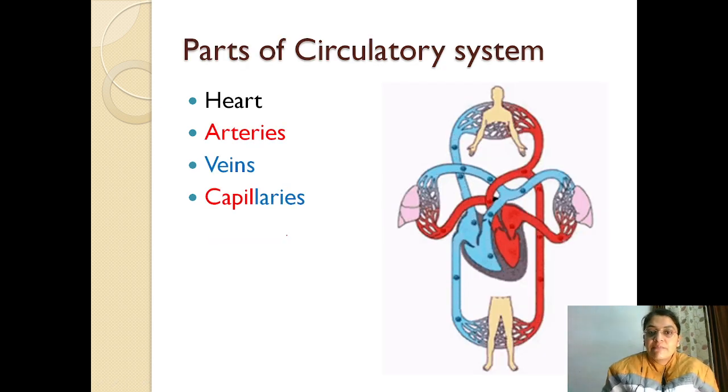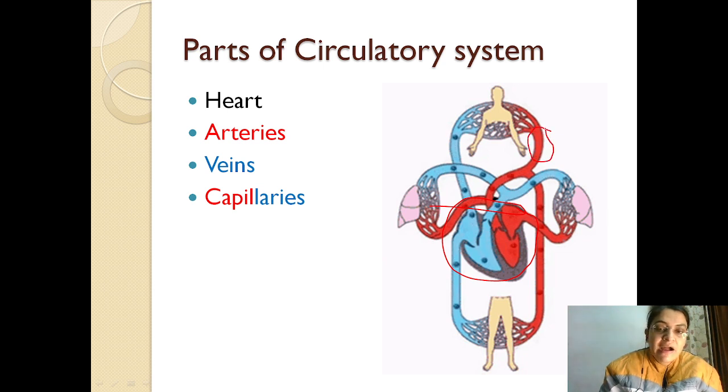Next is parts of the circulatory system. The most important part of the circulatory system is our heart, and the red colored blood vessels which connect the heart to all the body parts to carry oxygenated blood are known as arteries, and the other blue colored vessels are known as veins. And capillaries are the interconnecting vessels that connect both arteries and veins in order to exchange the blood.